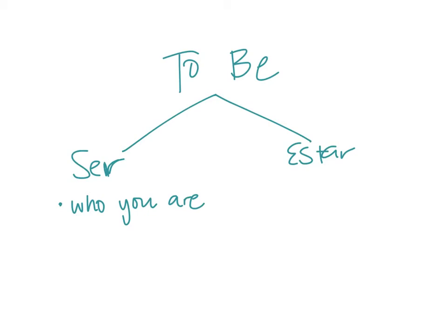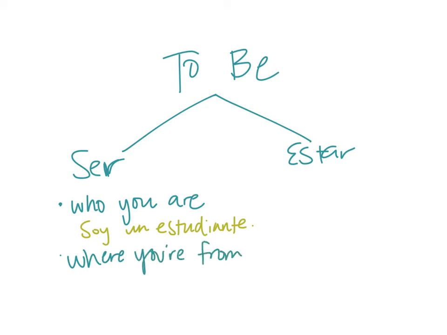Soy un estudiante. I am a student. The other way that you're going to use ser is where you're from, which you've already done as well. So, soy de Indiana.